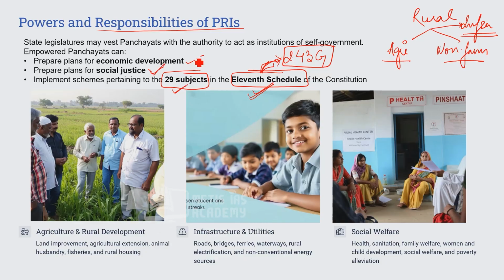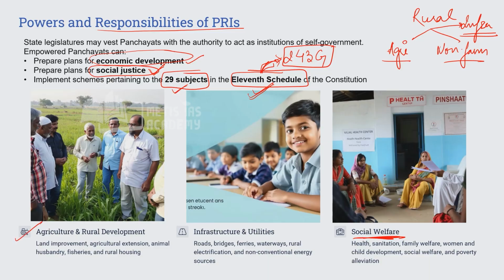Apart from economic development, what all will be there in social justice? There will be social welfare. How can you do welfare? There should be health, there should be education. These two would be the criteria. Another thing to be done here is that in rural areas there is the issue of poverty also, right? So all these functions will be given.